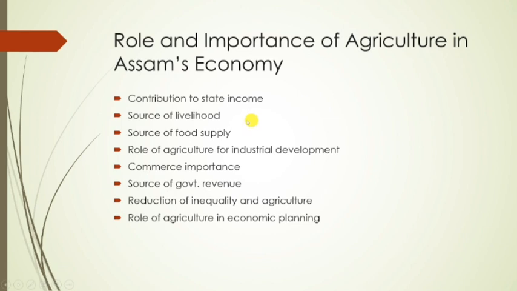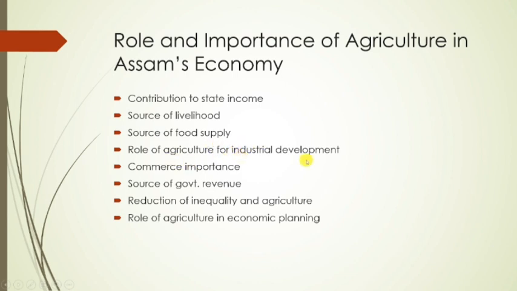So the agriculture sector provides almost 50 to 70% of livelihood, or 70% of people are engaged in the agriculture sector. So this is very important, and it is also the source of food supply. Agriculture is the only sector we depend on for food supply, right? We get food from the agriculture sector. So this is very important in the case of the Assam economy also.